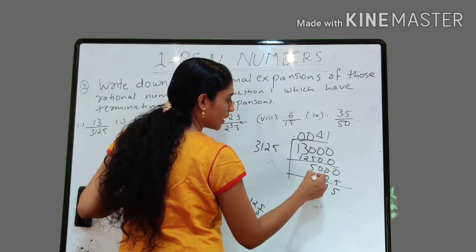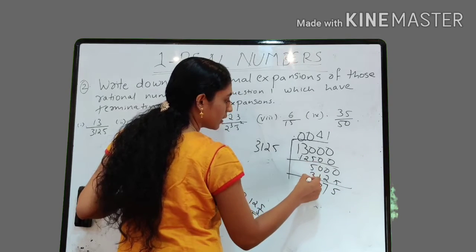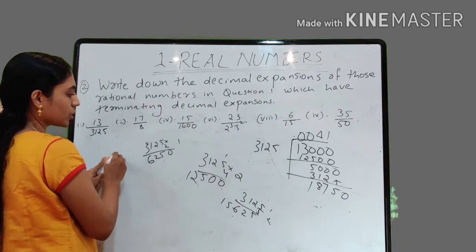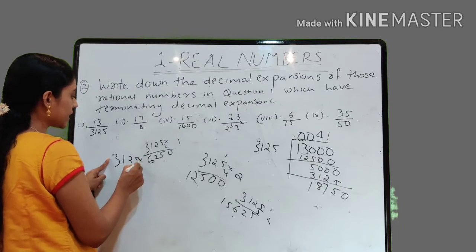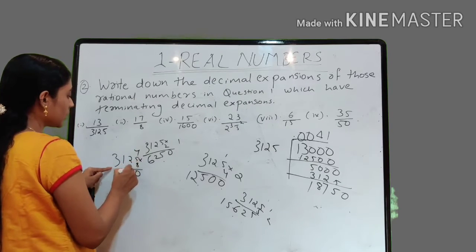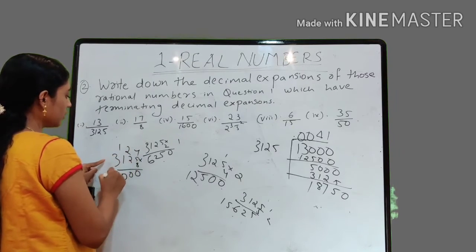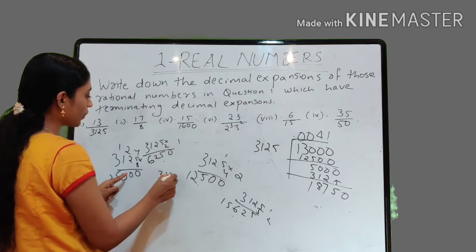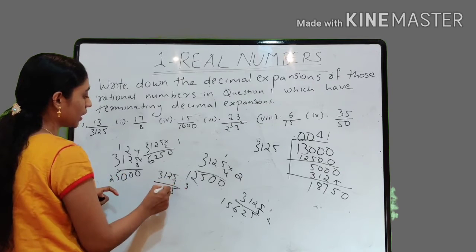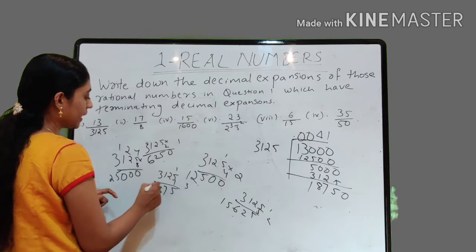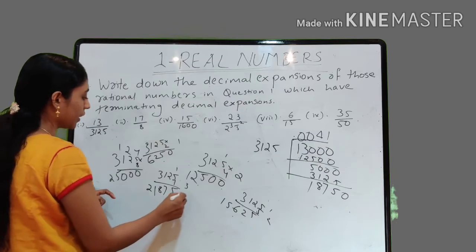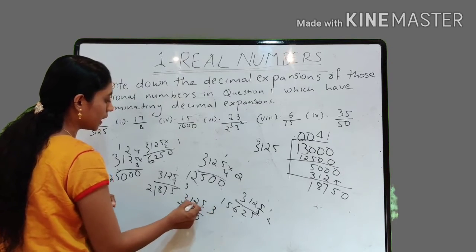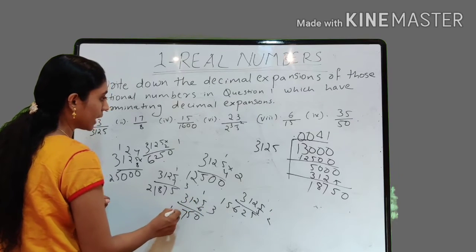5, 7, 8, then 1, right? 18750. And what about 3125 into 8? It becomes 25,000. Not possible. So 3125 into 7, again not possible. What about 3125 into 6?